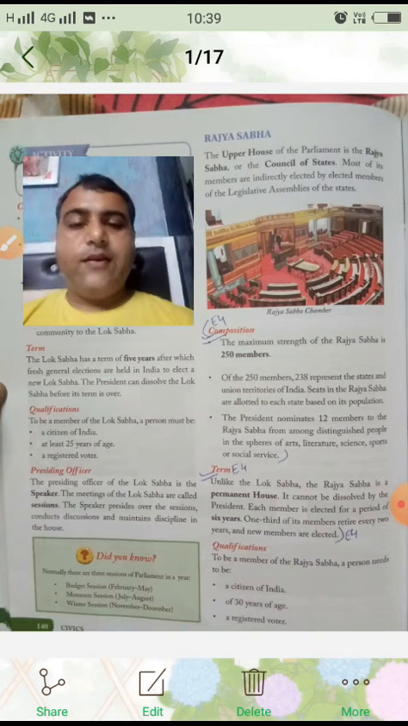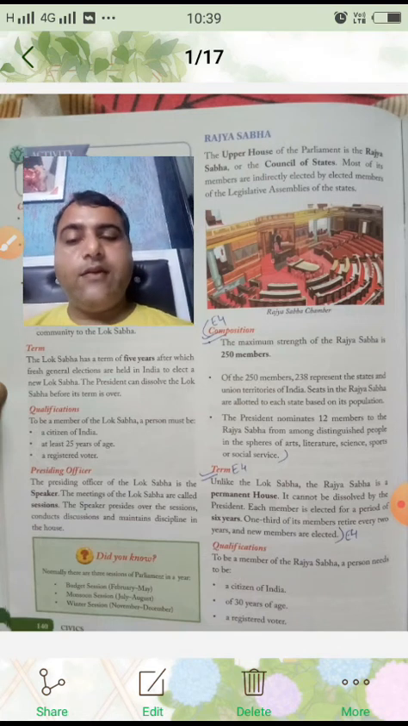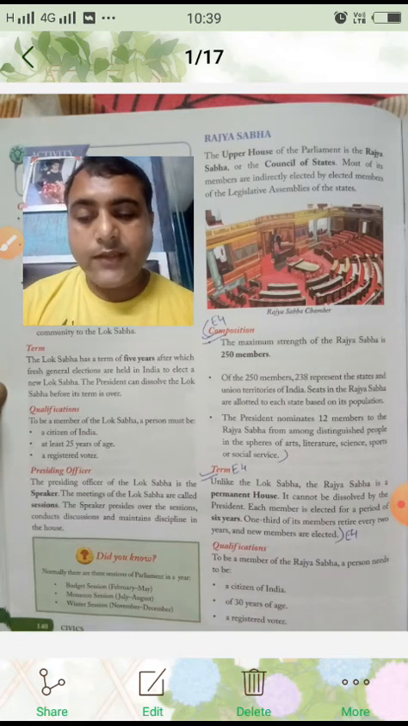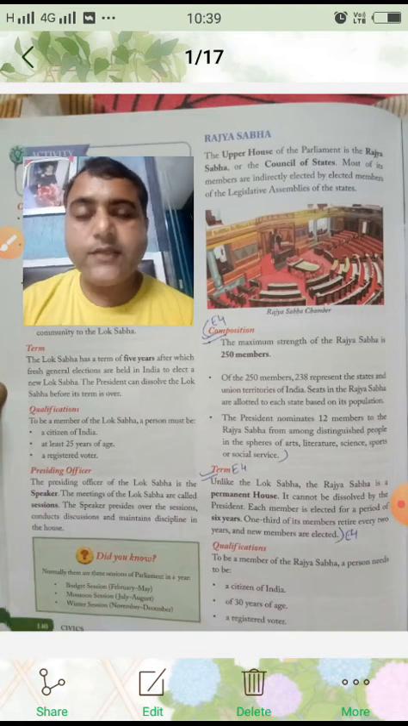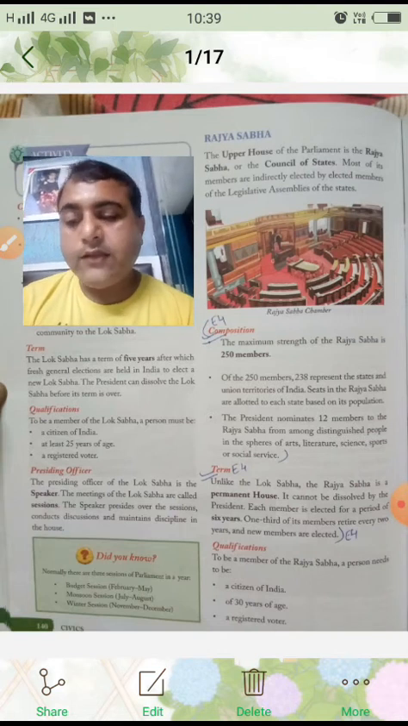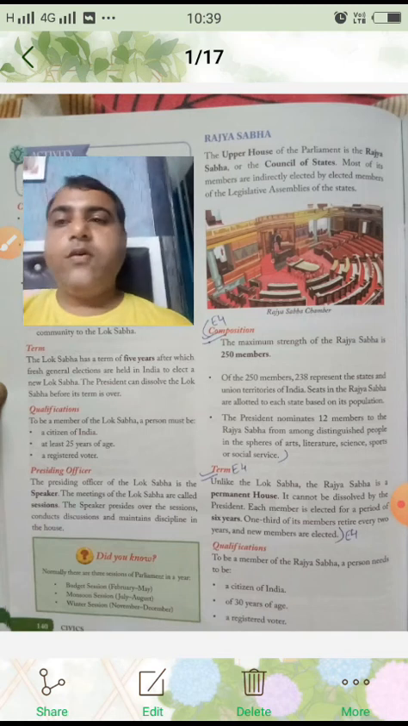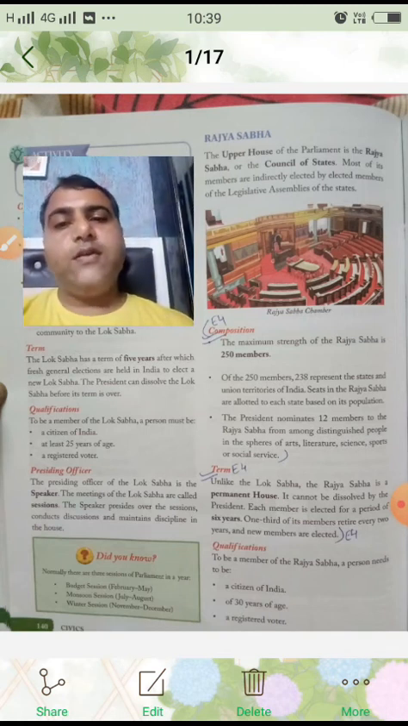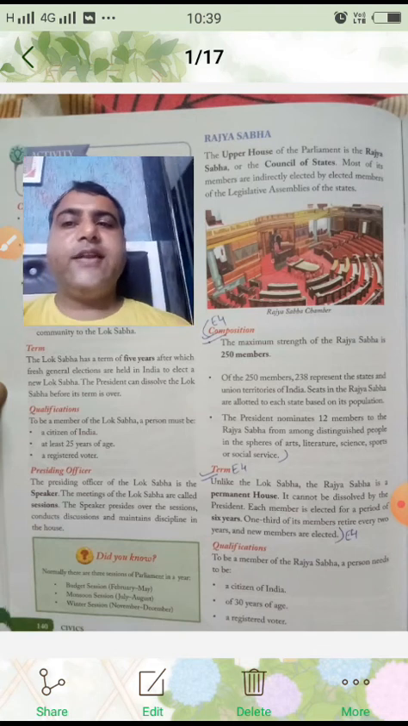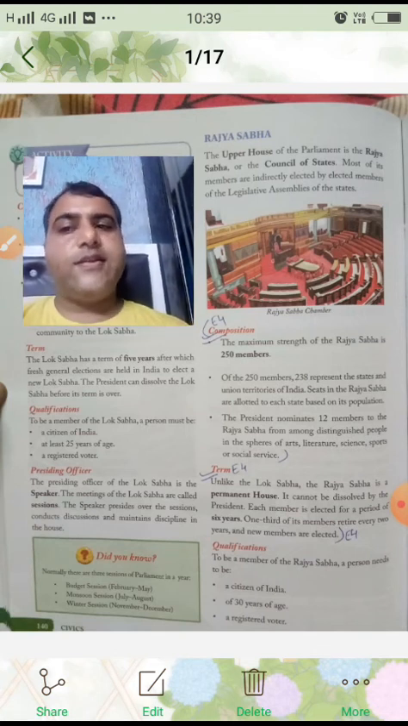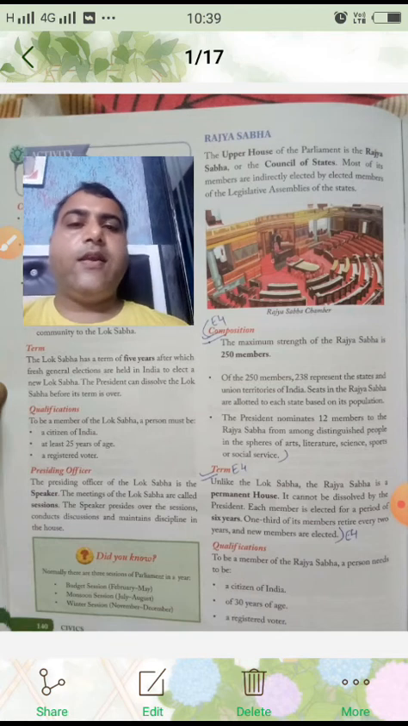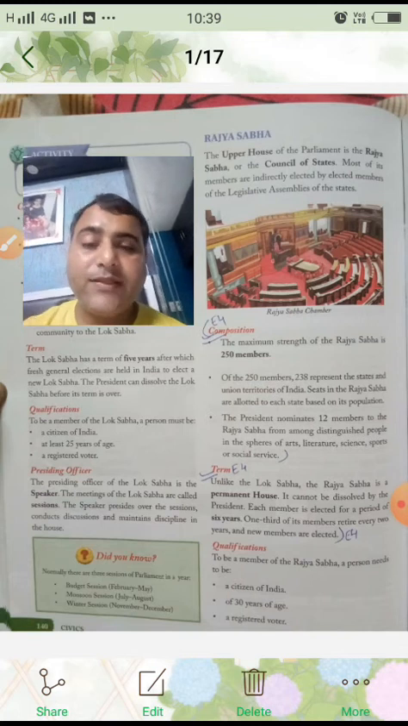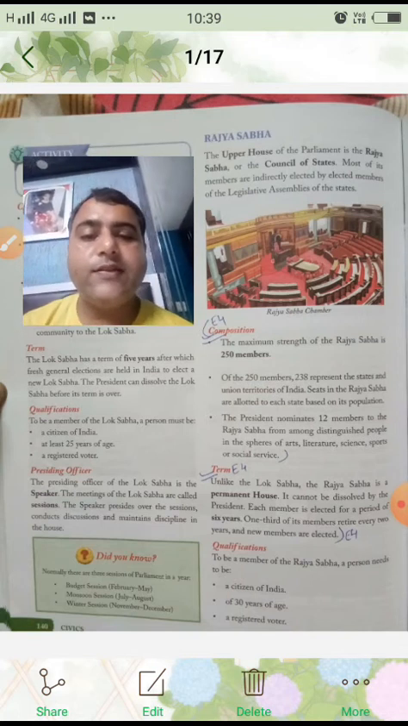Then next thing which is given is the presiding officer. Okay, now what is this presiding officer? The presiding officer of the Lok Sabha is the speaker. The meetings of Lok Sabha are called sessions. The speaker presides over the sessions, conducts discussions, and maintains discipline in the house. So what is given? The presiding officer of the Lok Sabha is the speaker.